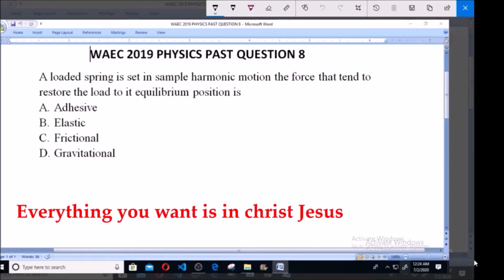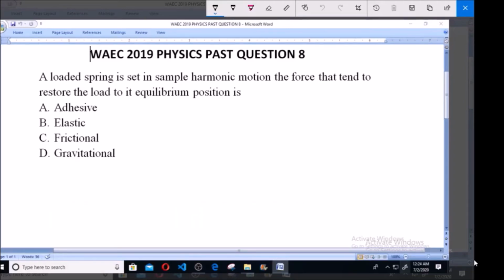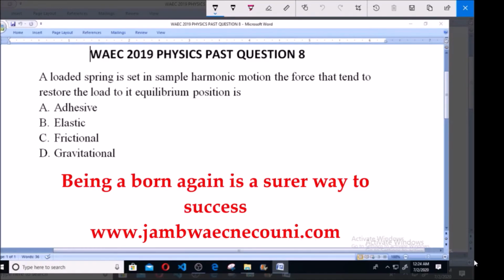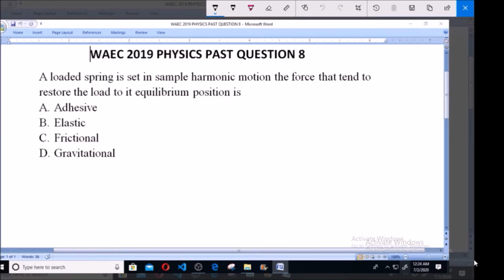Hello and welcome. Let's look at WAEC 2019 physics past question number 8. A loaded spring is set in simple harmonic motion. The force that tends to restore the load to its equilibrium position is A. Adhesive, B. Elastic, C. Frictional, D. Gravitational. So which form of this force?